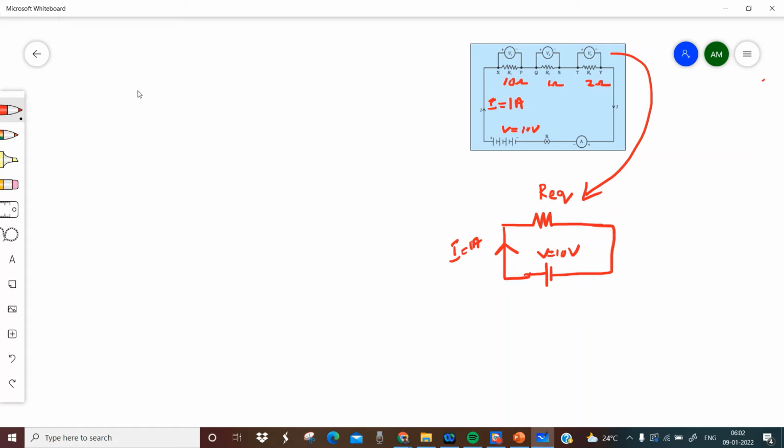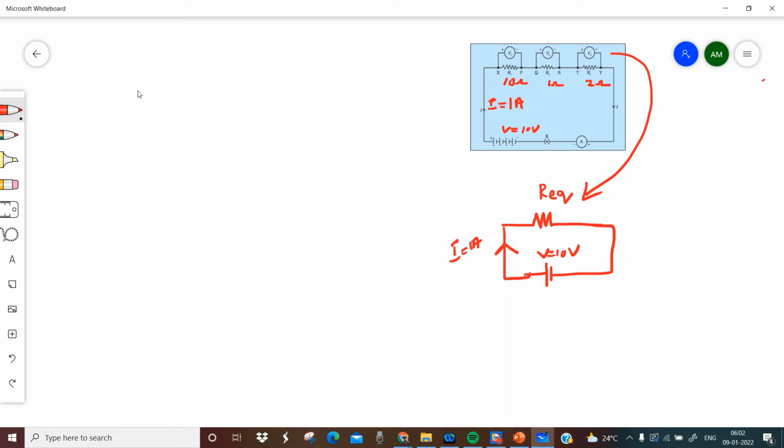I am getting it as 1 ampere. Now, I have to replace these three resistances with a single resistance, in such a way that the current through this circuit is 1 ampere.